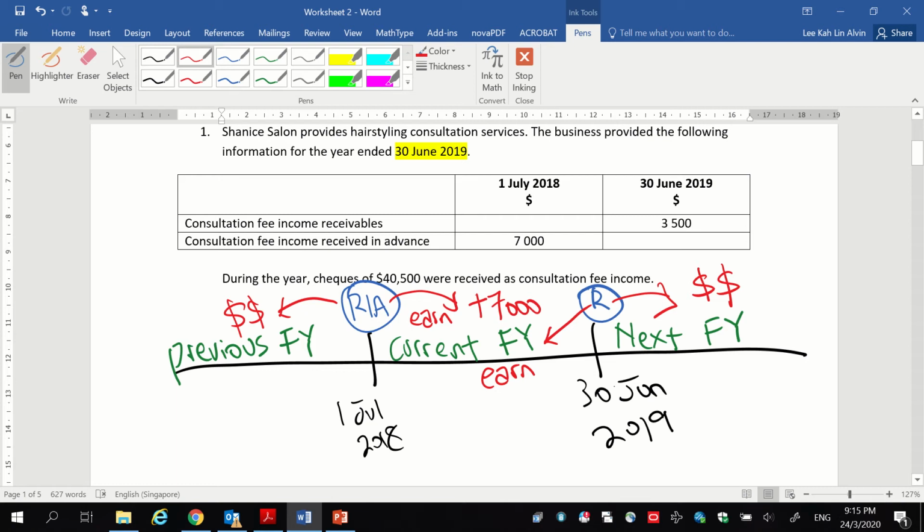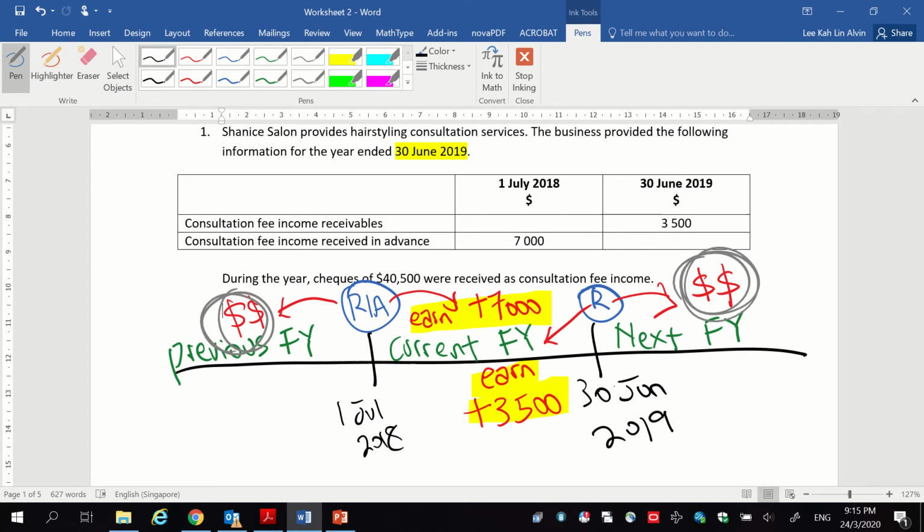Now, if you know the accrual basis of accounting very well, we do not care when we receive the money. The one that I'm circling in gray, we do not care whether we have received or paid the money, but we care when we earn it. And for the receivable at the end of the year, since we earn it in this current financial year, we will add this income as well. So we are recognizing these two parts.